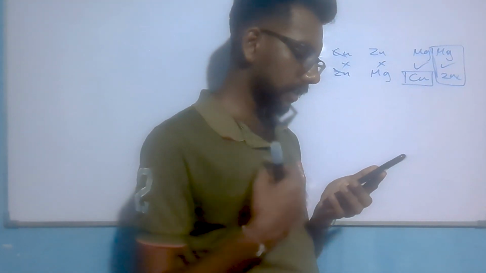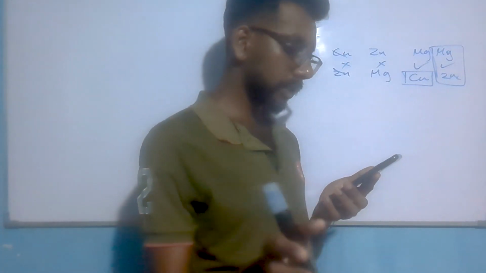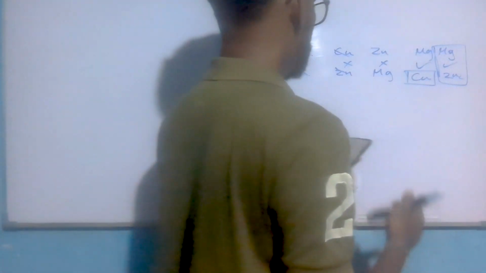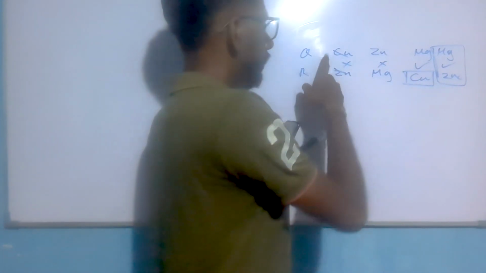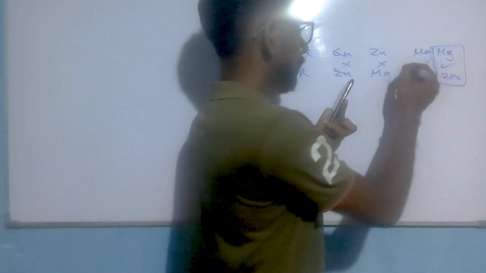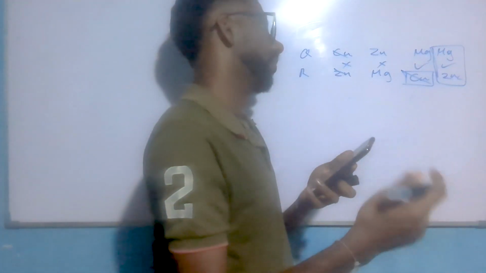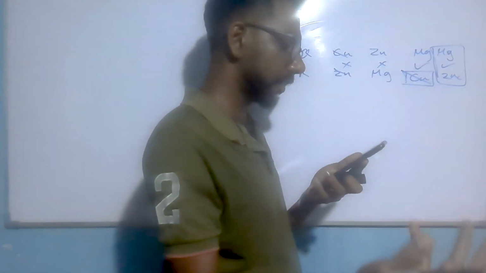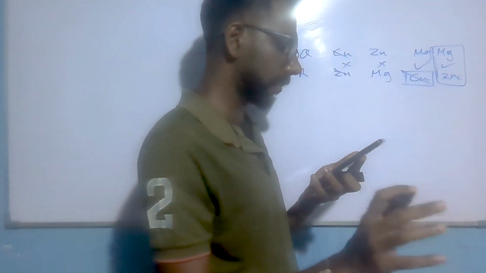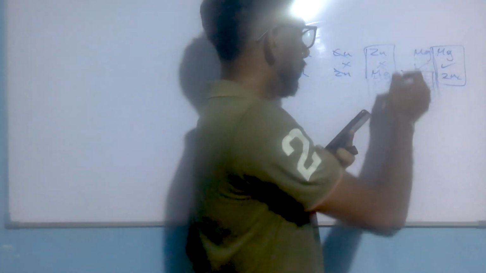The question asks which of the following can be Q and R respectively. We can remove the copper answers, because copper can never be Q or R, since copper cannot produce hydrogen by reacting with acids. Then we get two answers.